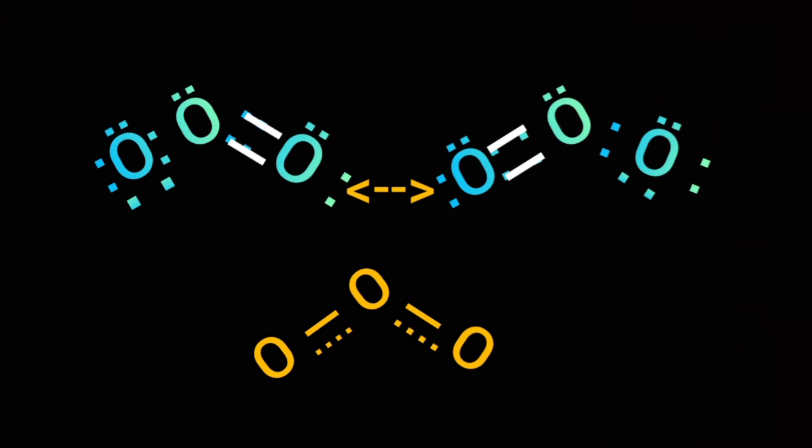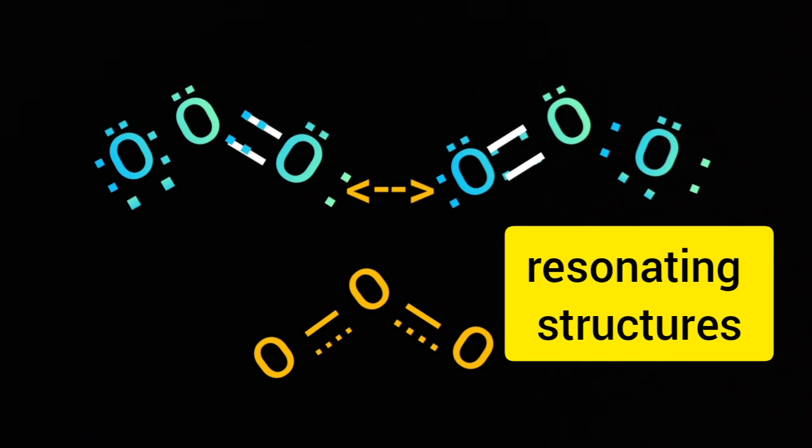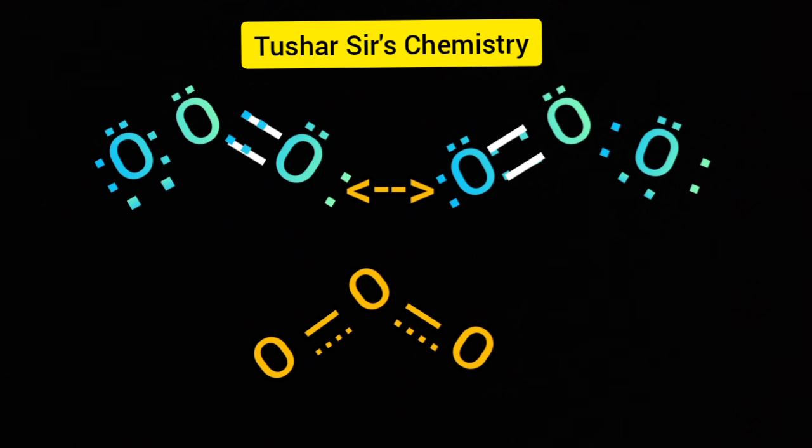One thing I have noticed, the position of the nuclei in different resonating structures are fixed. The number of bonding electrons and non-bonding electrons are also same in different structures, and the energy of different resonance structures are nearly same. However, the resonance hybrid has lower energy than the most stable contributing structure.